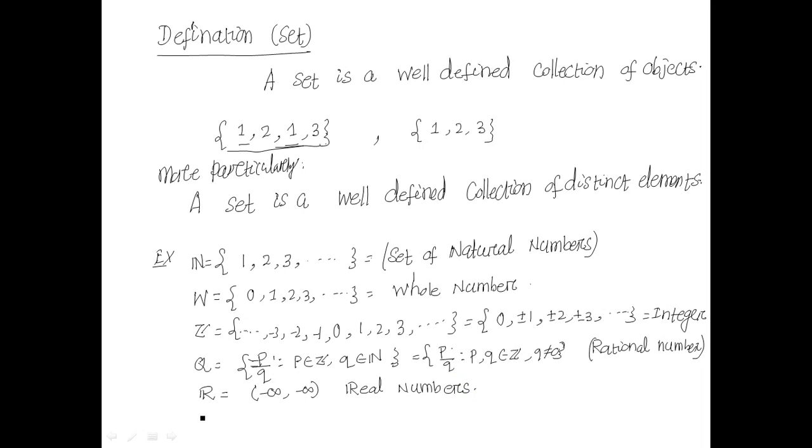There is another bigger set, the complex numbers, always in the form x plus iy, where the real part and imaginary part both belong to R. We'll discuss complex numbers more in the complex number class. For example, 1 plus 2i, 1 minus 2i, like this. These are examples of complex numbers.